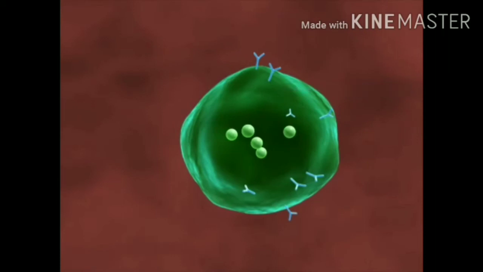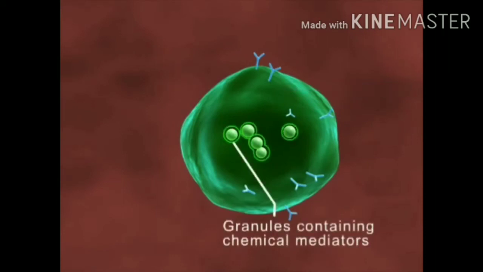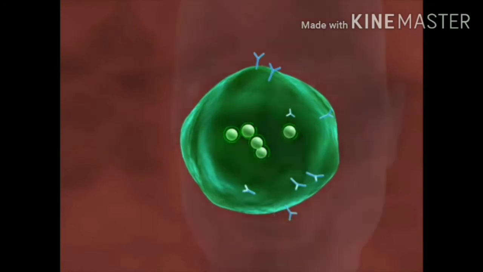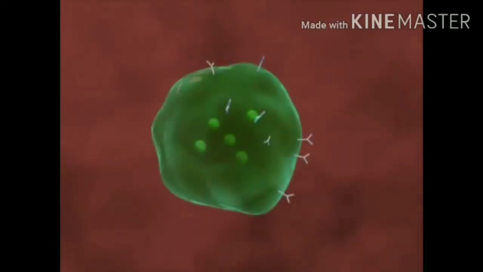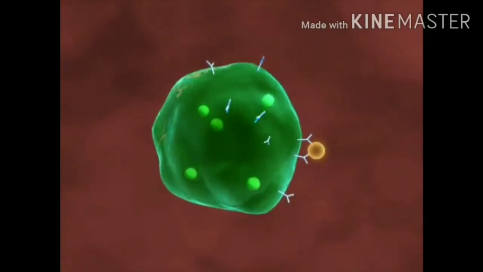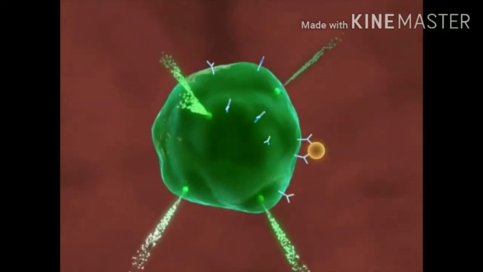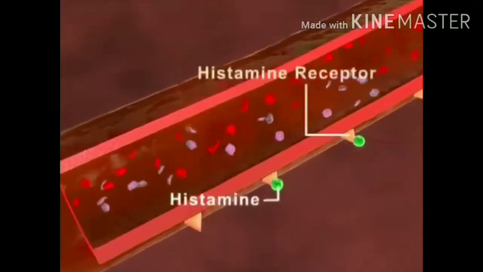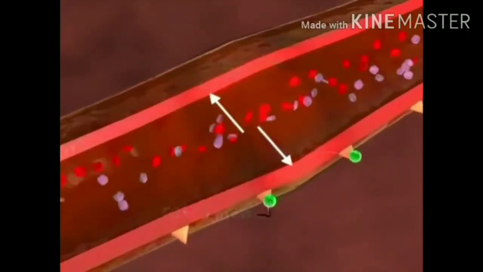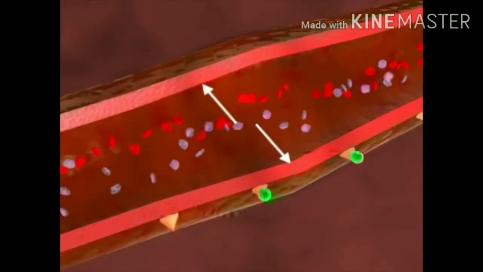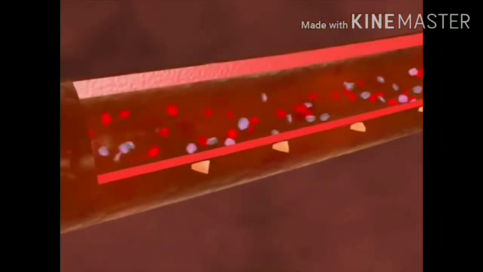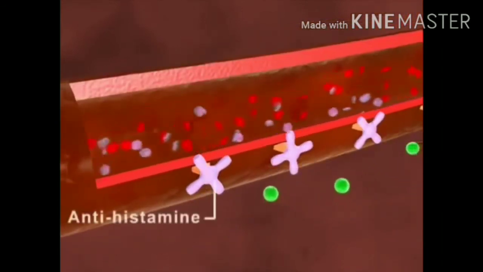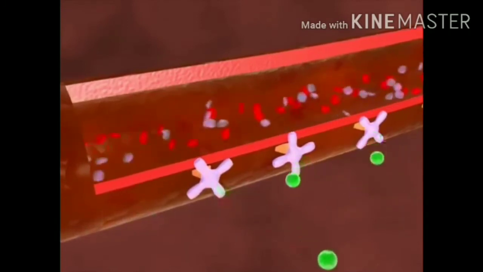The mast cells have granules containing chemical mediators like histamine and prostaglandins, etc. On exposure, the allergen binds to the IgE antibodies present on the mast cells, cross-linking them. This results in the release of histamine, prostaglandins, and other mediators into the surrounding tissue. These mediators cause dilation of the surrounding blood vessels and increase their permeability. This results in the nasal stuffiness, sneezing, and mucus discharge of allergic rhinitis. Antihistamines work by blocking the action of histamine at its receptors and thus decreasing the body's reaction to the allergen.